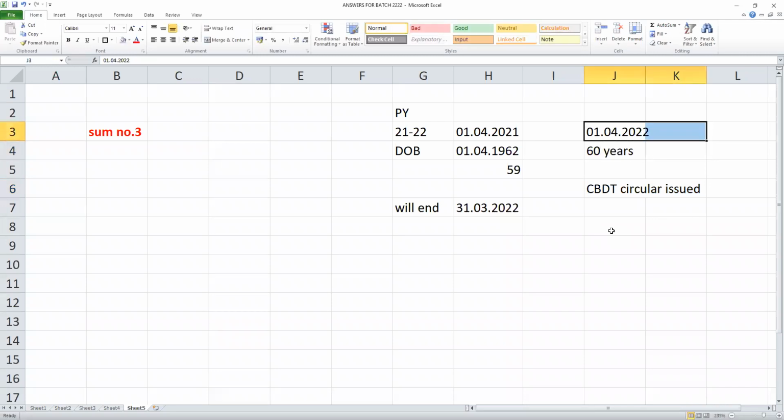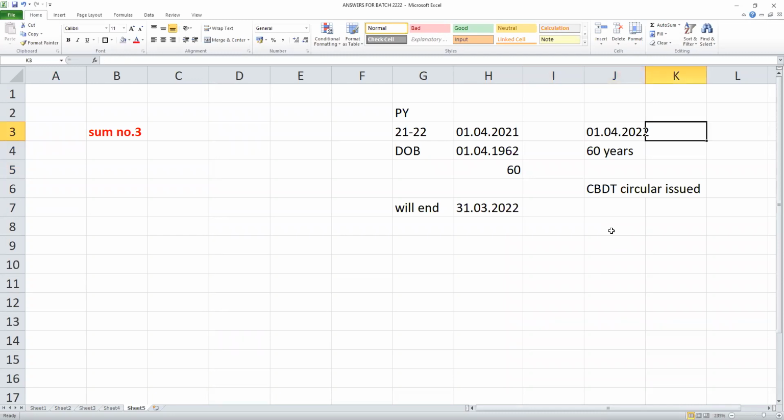He is completing 60 years only in the next year, on 1/4/2022. His birthday falls on 1st April. CBDT has issued a circular: those who are born on 1st April will be treated as if they have completed 60 years one day before their birthday. So you can take the benefit and avail a higher exemption of 3 lakhs. This benefit is available only for those who are born on 1st April.